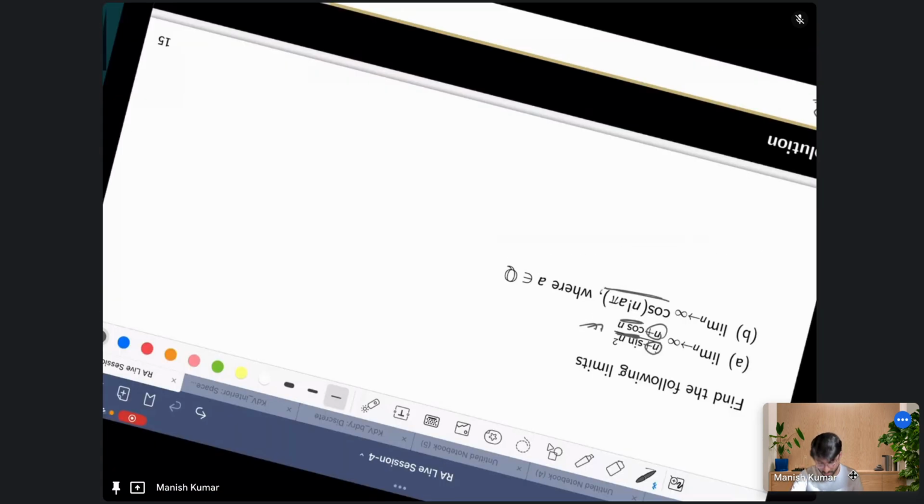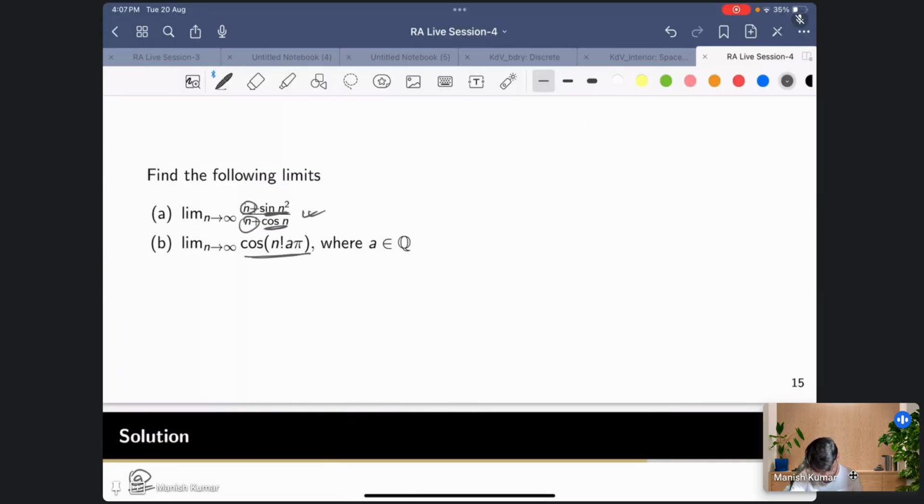So I'm saying this is n plus sine n square, right? It is bounded; sine n square you can consider as a constant kind of thing, it is not going to play very much role in the convergence because it's a bounded thing. So it's like n upon n. This gives a hint that we should try to prove that the limit is going to be 1. From there we can guess. Okay, so this is my claim.